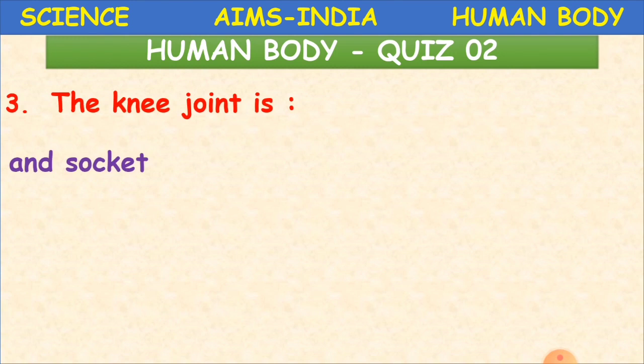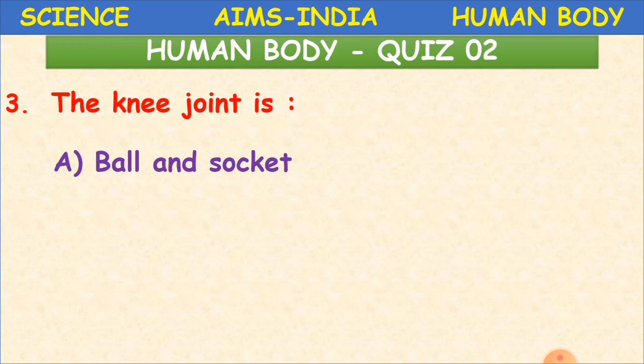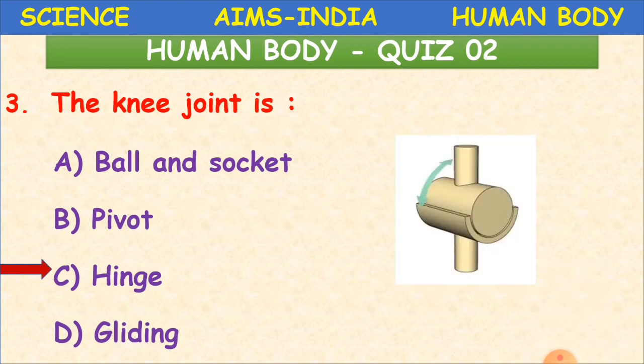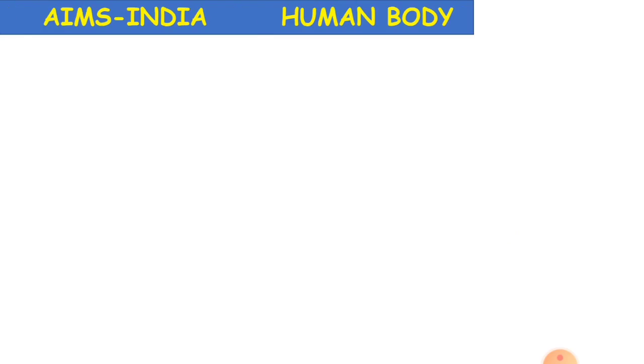The knee joint, what do we name it? A is ball and socket, B pivot, C hinge and D gliding. Yes children, the correct answer is, yeah, here is the picture. It is hinge joint. Hinge joint, we have it on the knee and also the elbow. Okay, clear?